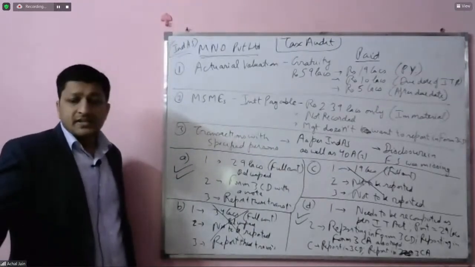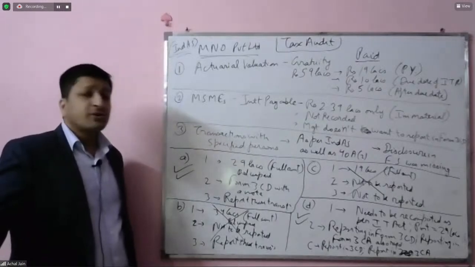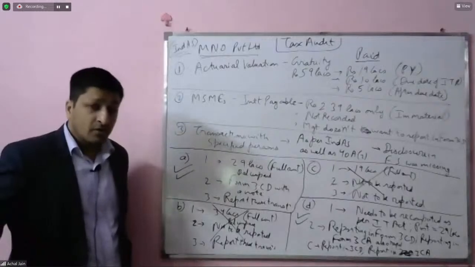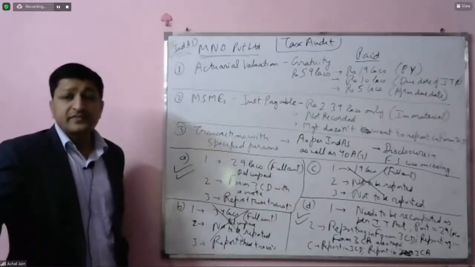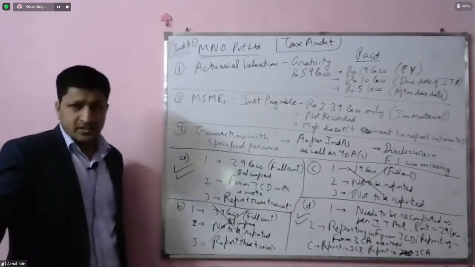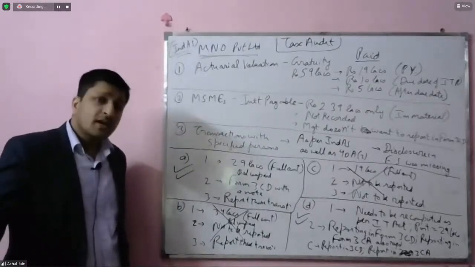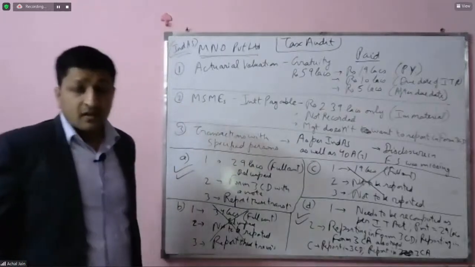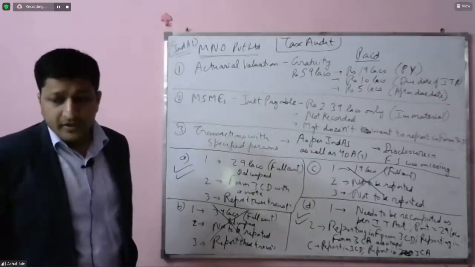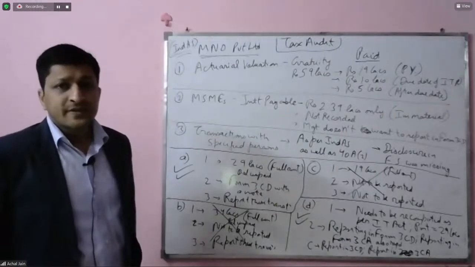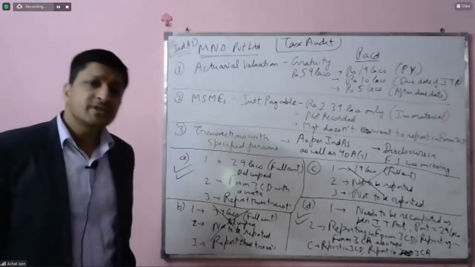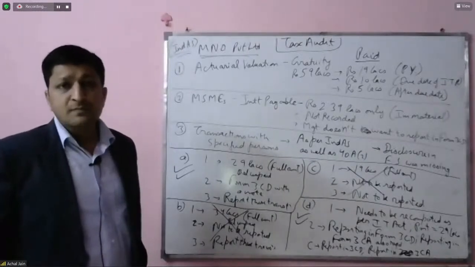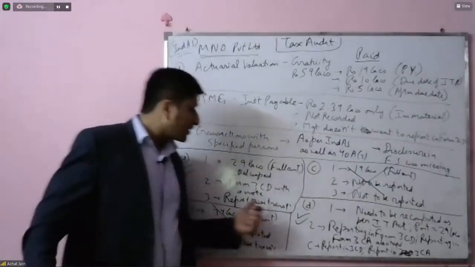Point number 3 says that you should disregard the audited set of financial statements, in the sense that if something is missing in those financial statements, but those are appearing in the books of accounts, then on the basis of the books of accounts and on the basis of the audit procedures performed by the tax auditor, such transactions, such amounts or such balances should be reported in Form 3CD.